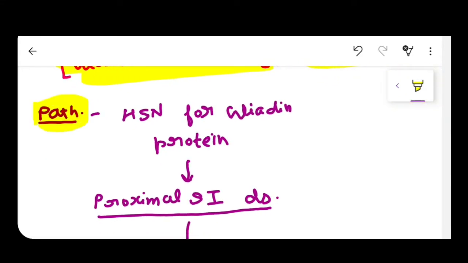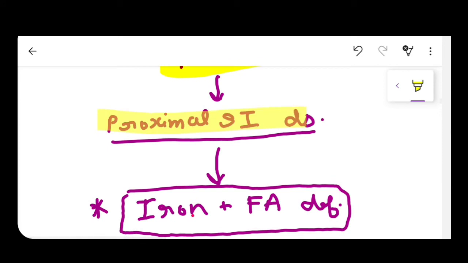So guys, there is a hypersensitivity reaction to the gliadin protein, which is present in wheat, barley and rye. These three contain the gliadin protein, and there is a hypersensitivity reaction after the patient takes wheat, barley and rye. It's a proximal small intestine disease, guys. It's not distal, it's only a proximal small intestine disease.